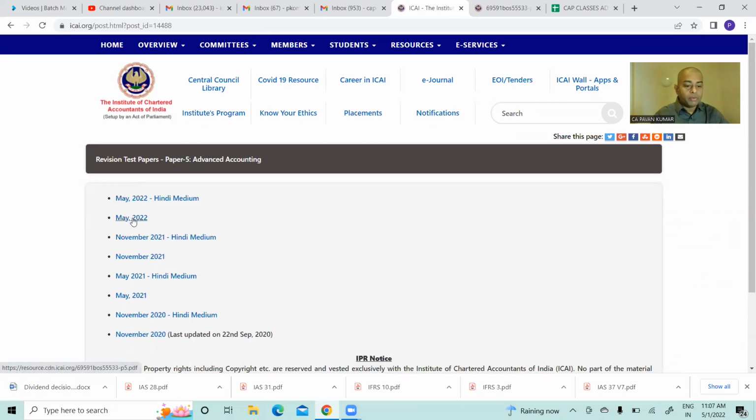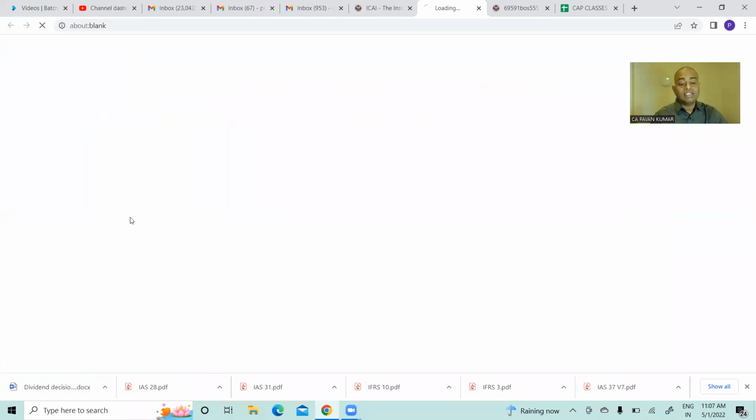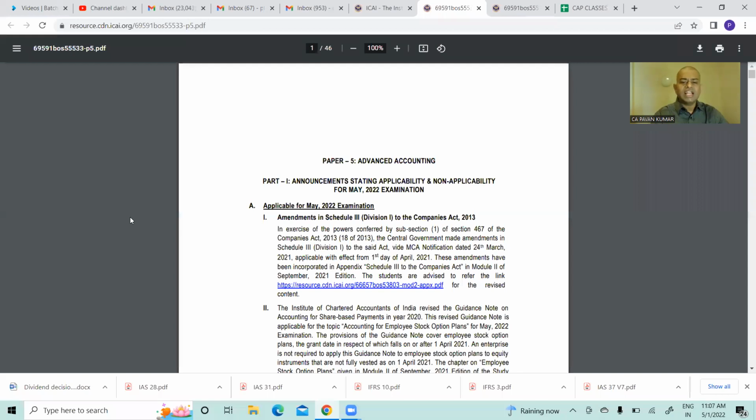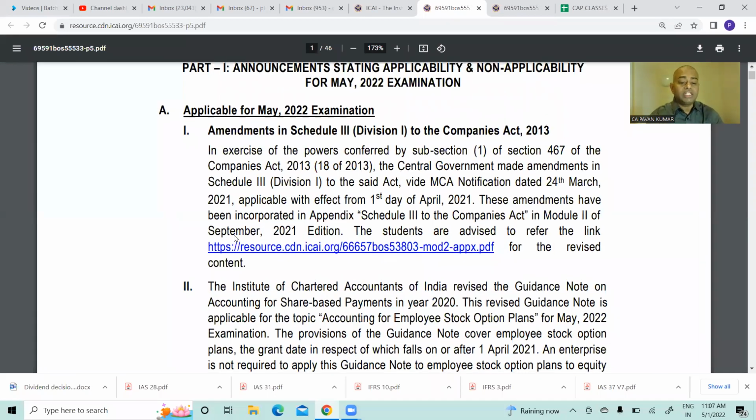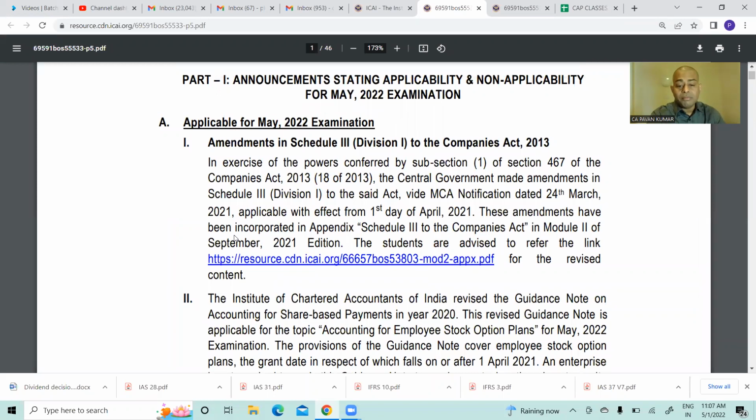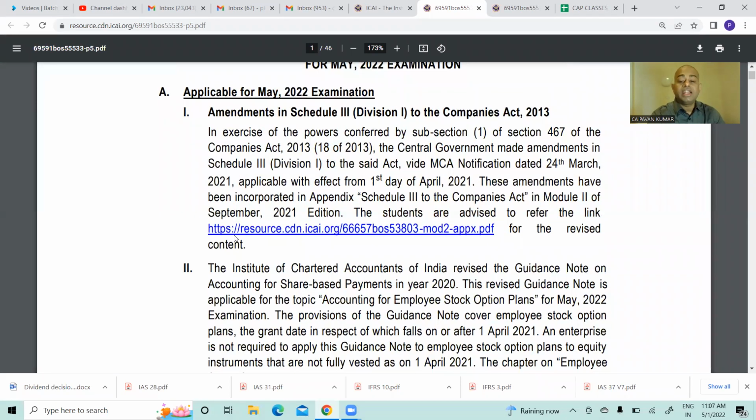We do not want the Hindi medium one. May 22, this is the one. November 21, May 21. These 3 you need to do. You understand? And we are seeing the latest RTP. The previous RTP I have anyway done, and you can see that on YouTube. Now we are doing the latest RTP. In this first part, applicable for May 22 examinations, whatever the changes and amendments are there, they have given it here.